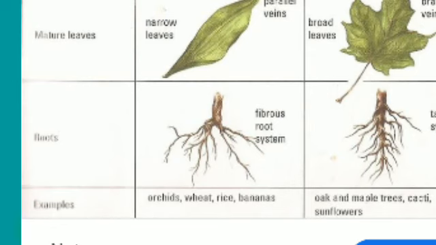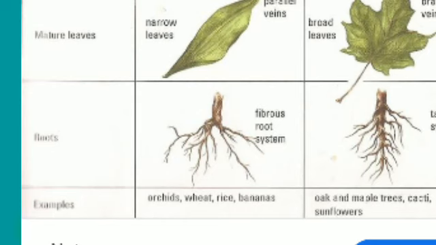The next difference between the monocot and dicot regarding the roots is, in monocot the fibrous roots are there, and in dicot we will find the taproot system. Fibrous means it does not have any main root. In dicot you can see the main root and its branches, and it is tapping towards the earth. So they are tap roots, and the fibrous ones are just spreading alongside the earth.